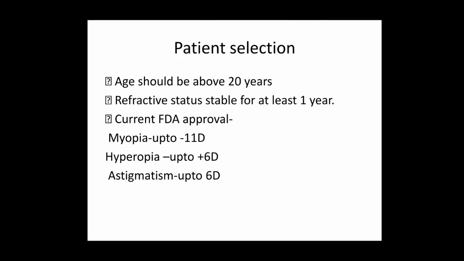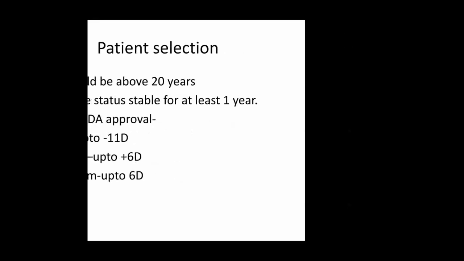Some of the time, myopia up to 15 also. Some of them have done it. I have seen articles where they have done 7, 8 diopter hyperopia also. So that differs, but generally this is the value being accepted, right? So if somebody has more than -11, generally it should not be suggested for LASIK. Hyperopia more than 6 or astigmatism more than 6 should not be suggested for LASIK surgeries, right?